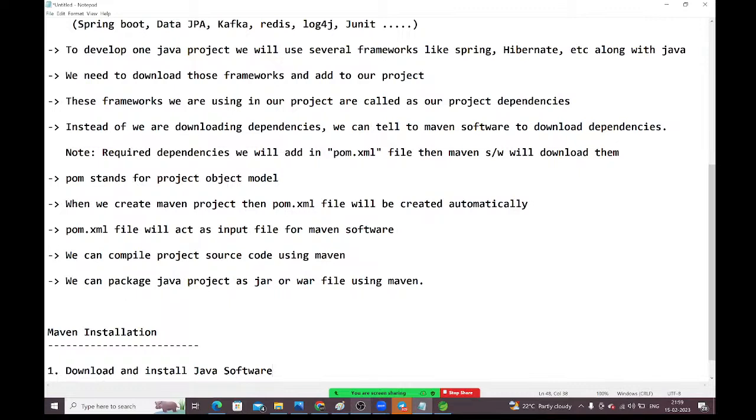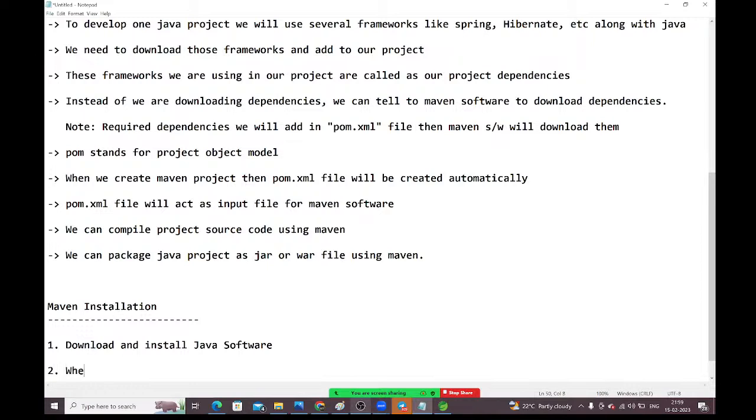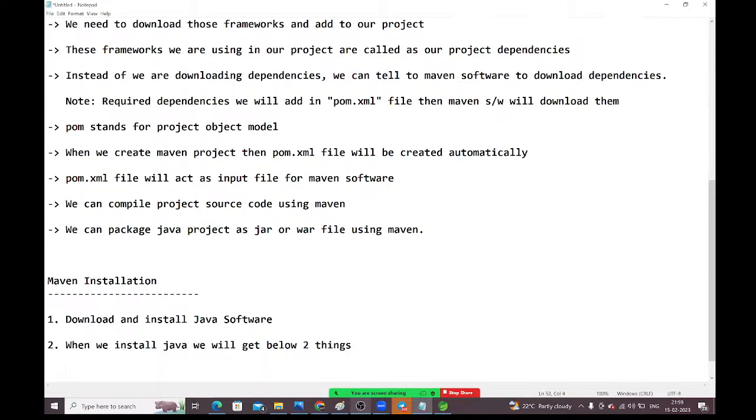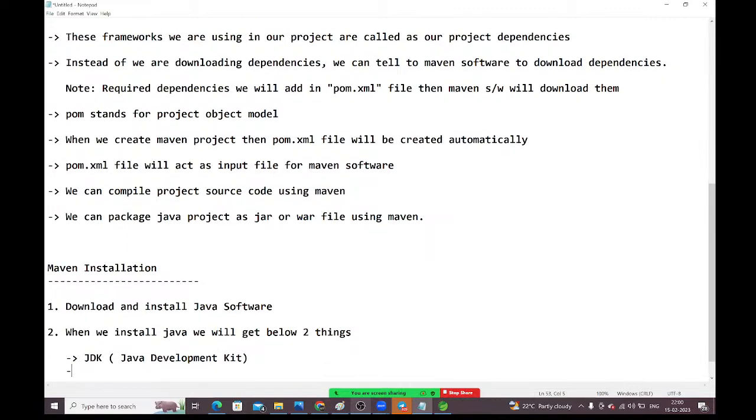See, guys. When we install Java, we will get the below two things. What will you get? One is JDK. JDK stands for Java Development Kit. Second one is JRE.